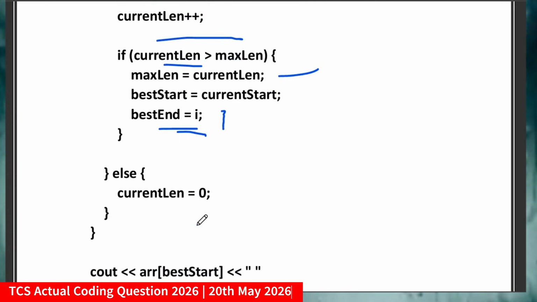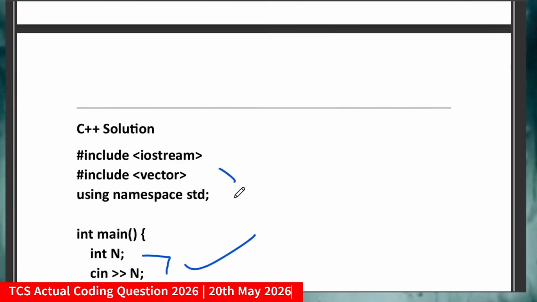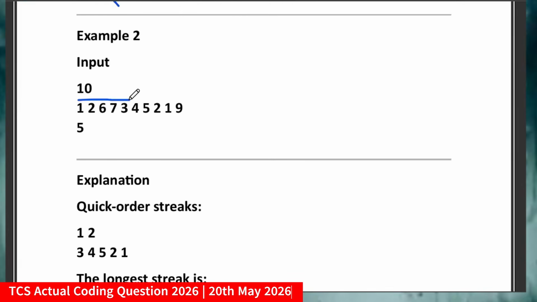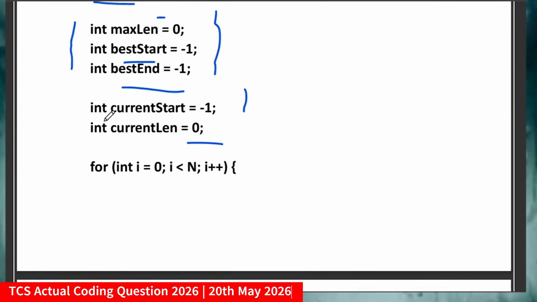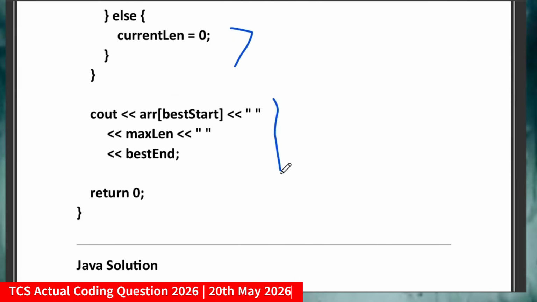So that's what I'm doing here. Else currentLen equal to 0, means why am I updating currentLen equal to 0, because if the value is not less than the threshold then it is breaking our streak. If this is 1 to 6, and if a value comes that is not less than the threshold value, then it breaks your streak. That's why I am again initializing it to 0. So that's what I'm doing here, and I'll just print those values of the best start, maxLen and best index. I hope you got the clarity.